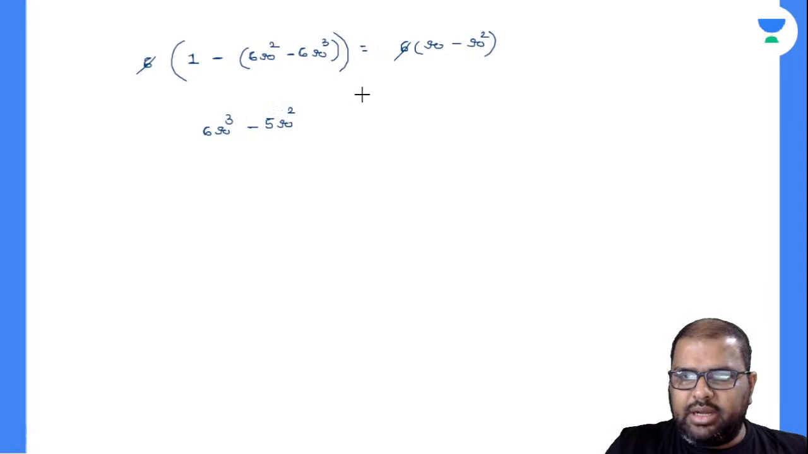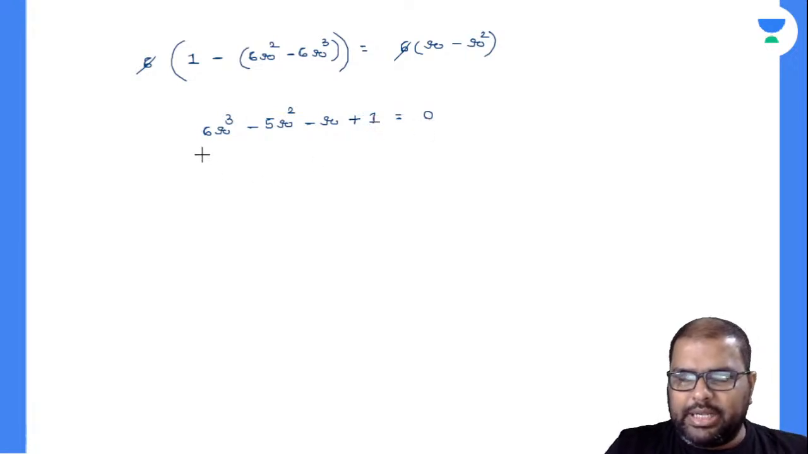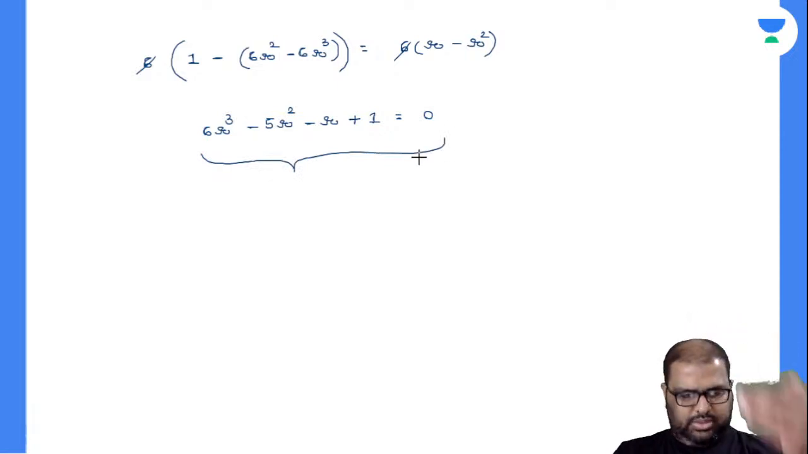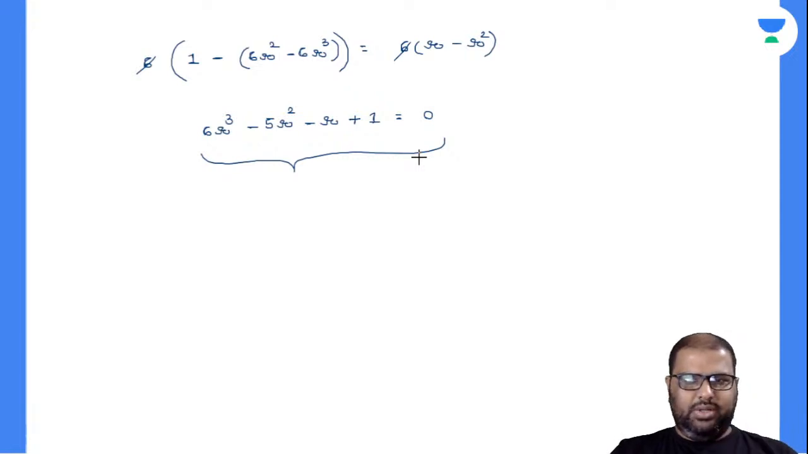This plus r will come to this side, will become minus r, plus 1 is equal to 0. Now I got a cubic equation there. Now how do I have to prove it? So take down the options there, then you can solve the equation. So I will take down this option there. Let's check whether I'm right or wrong. I'm not saying whether I'm right or wrong, I'll do it right first of all.